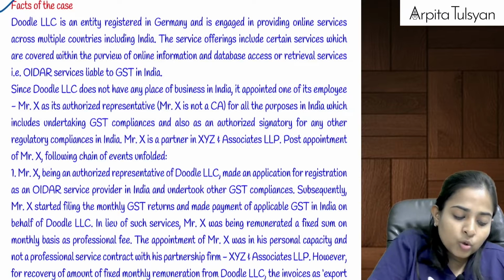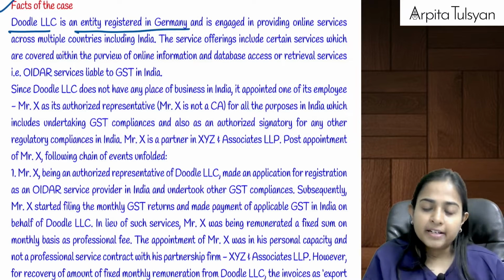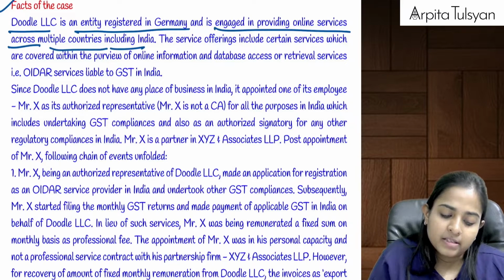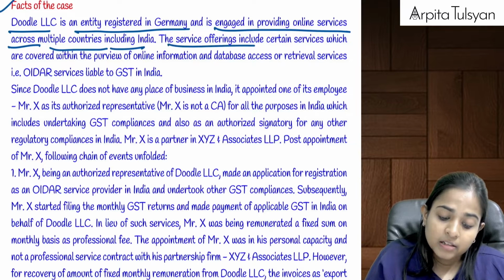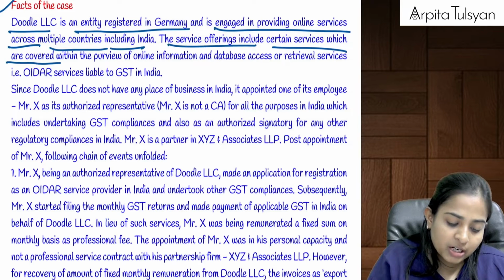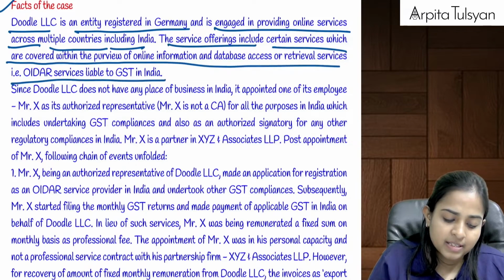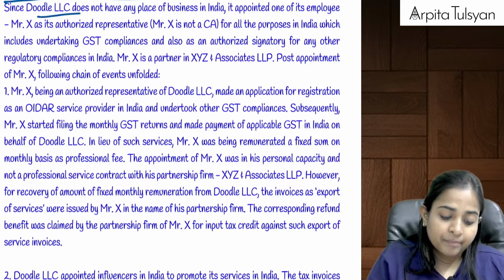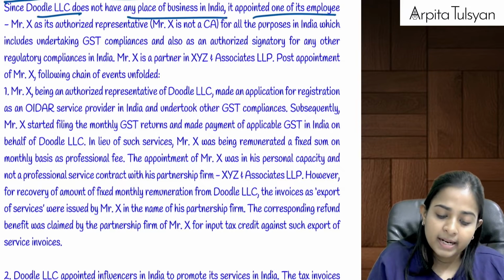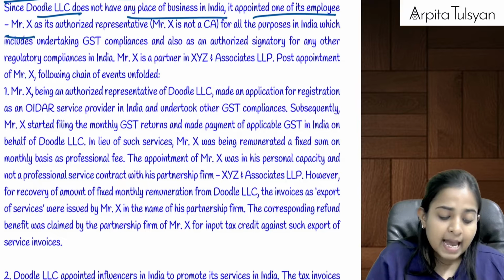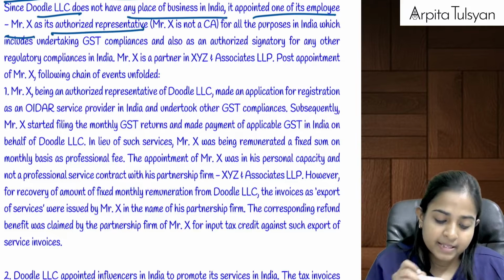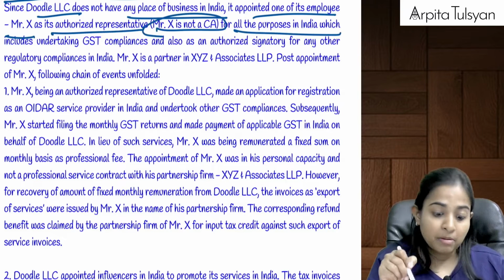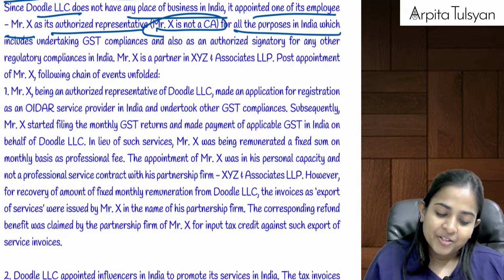Let's start. Doodle LLC is an entity registered under Germany and is engaged in providing online services across multiple countries, including India. The service offerings include certain services which are covered within the purview of OIDR services liable to GST in India. Since Doodle LLC does not have any place of business, it appointed one of its employees, Mr. X, as its authorized representative. Mr. X is not a CA, very good, because maybe Mr. X is going to do something wrong. So good that he is not a CA.